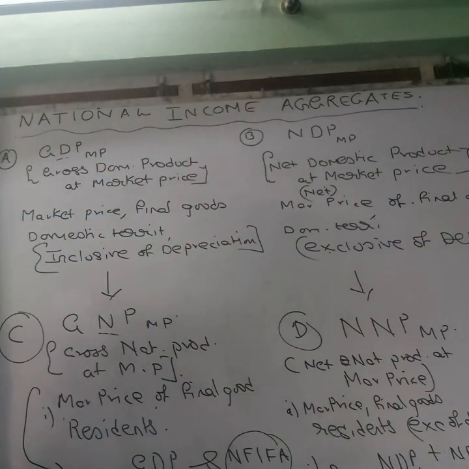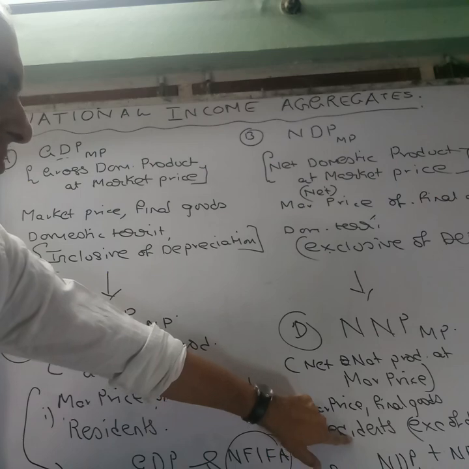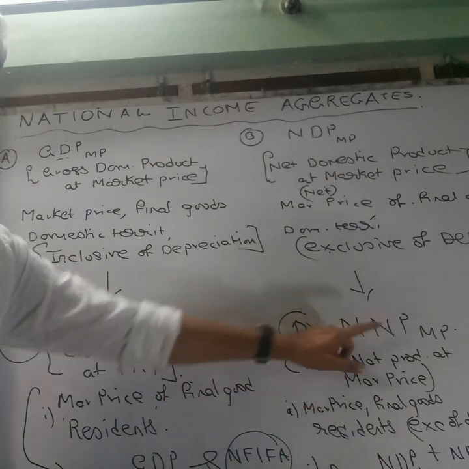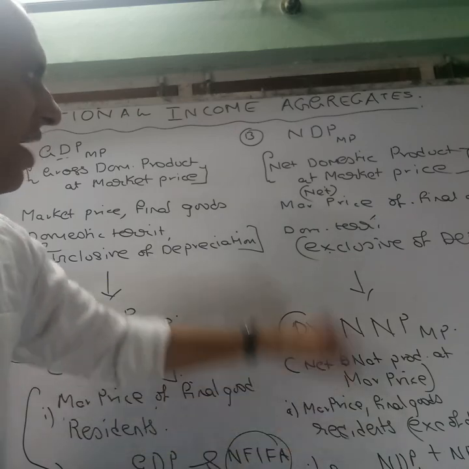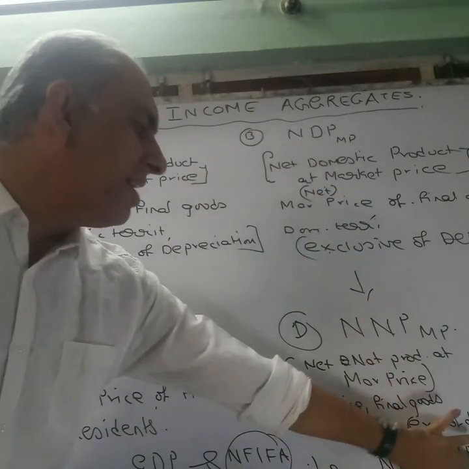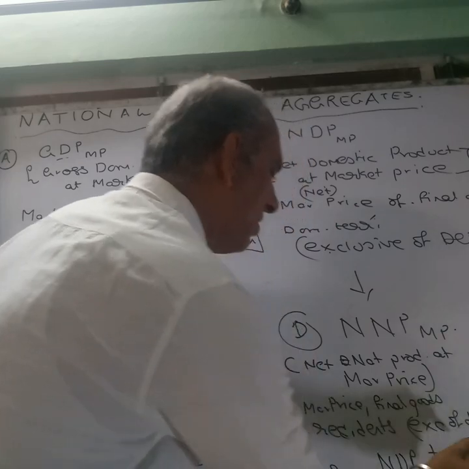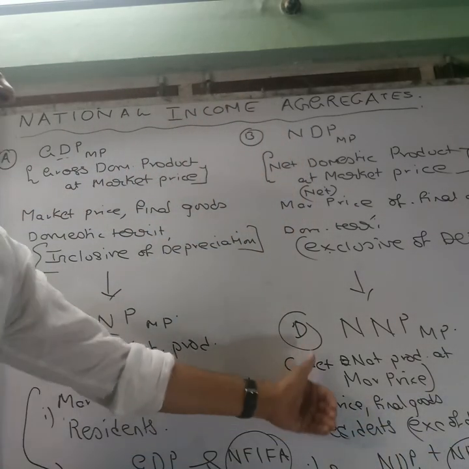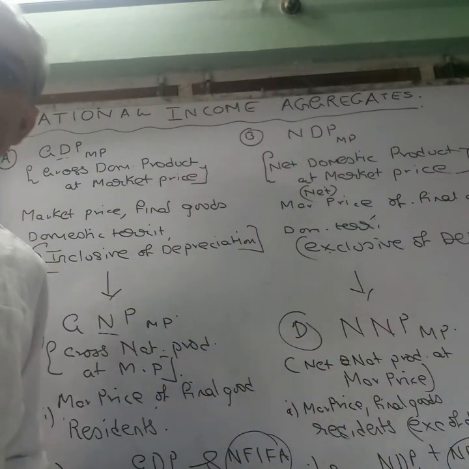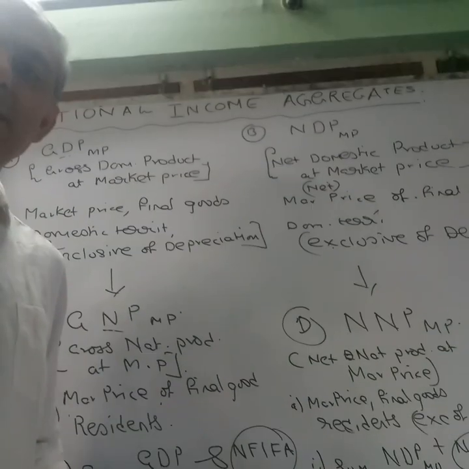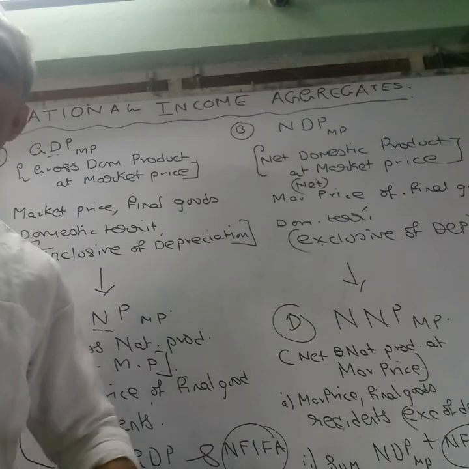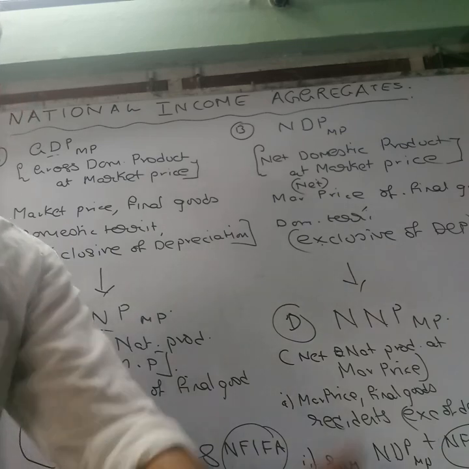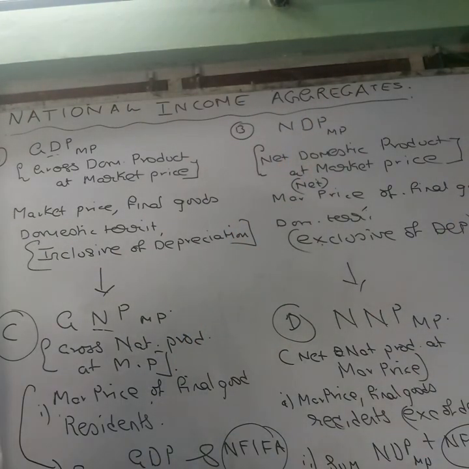As soon as you write residents, it is representing national. But if you want to avoid the term residents, then you can say it's a sum of NDP at market price plus net factor income from abroad. And as a result, it will automatically become residents, wherein you have to be careful that the term residents means that we are talking about the residents of an economy rather than domestic territory. I hope it's quite clear. I wind up with this much. Thank you.